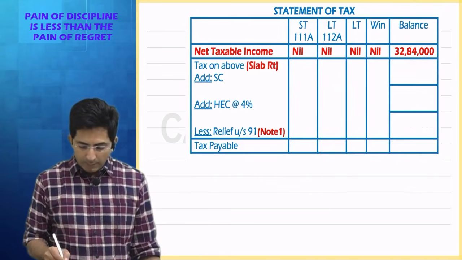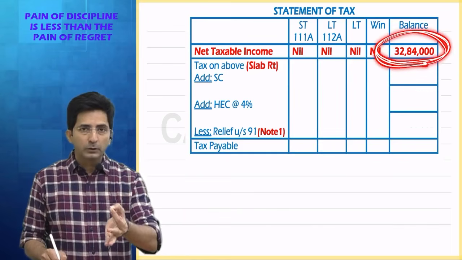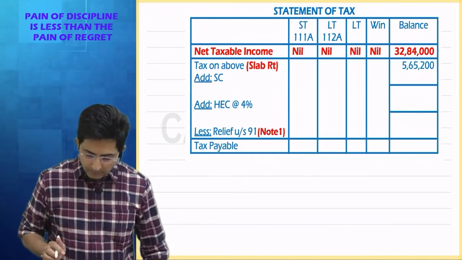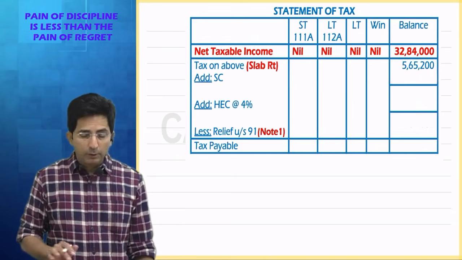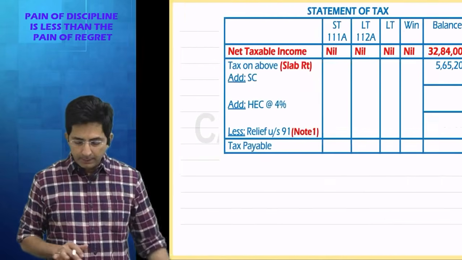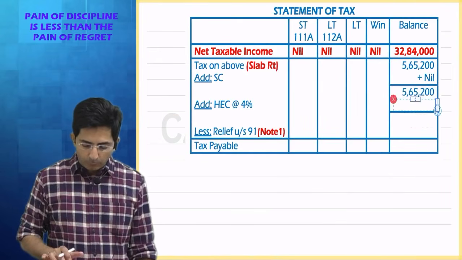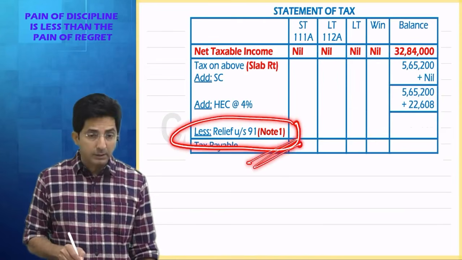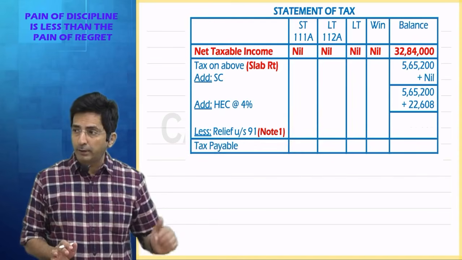So see how fast your answer will come. You can calculate on your calculator: 32 lakhs 84,000 multiplied by 30% minus 4,20,000. Answer comes to 5,65,200. Then surcharge will not come because surcharge comes only when your income is exceeding 50 lakhs. Here it is not exceeding 50 lakhs, so no surcharge. Health and education cess 4%. Then this is the main part of the answer. Relief under section 91. Why did I write section 91? Because we don't have data with that foreign country.